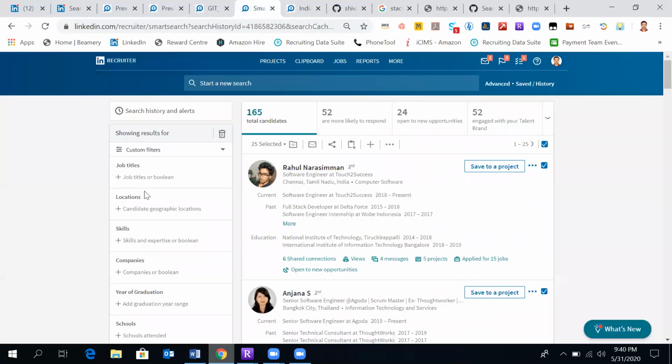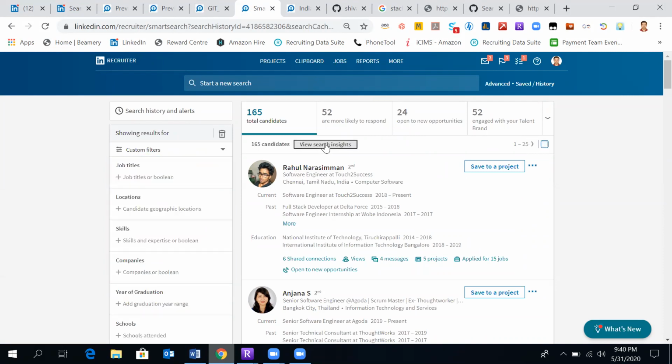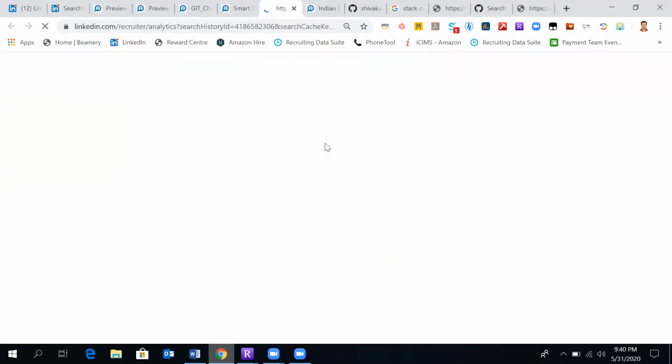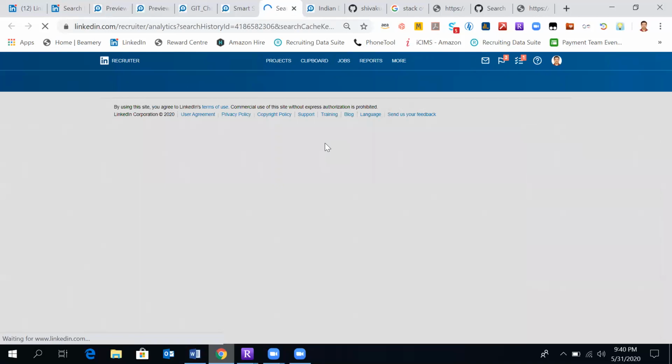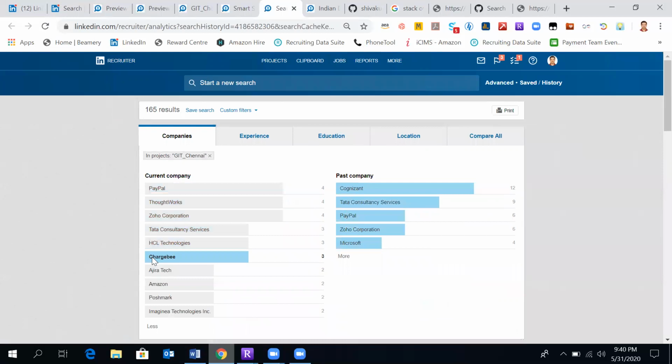Now I say this, okay, I'll untick this and click on search insights. Let's see, all 165 people are coming from such good companies: PayPal, Thoughtworks, Zoho, TCS, HCL, Chargebee, Amazon, Postmaker, Imagine Technologies.